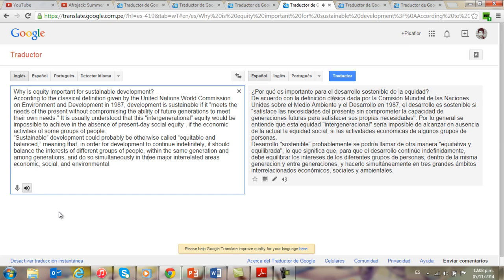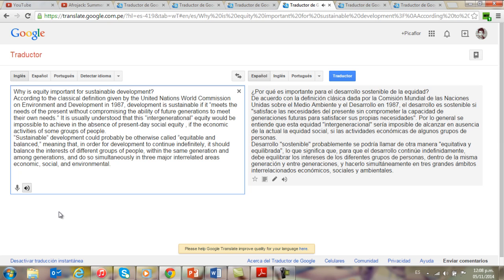Why is equity important for sustainable development? According to the classical definition given by the United Nations World Commission on Environment and Development in 1987, development is sustainable if it meets the needs of the present without compromising the ability of future generations to meet their own needs. It is usually understood that this intergenerational equity would be impossible to achieve in the absence of present-day social equity.